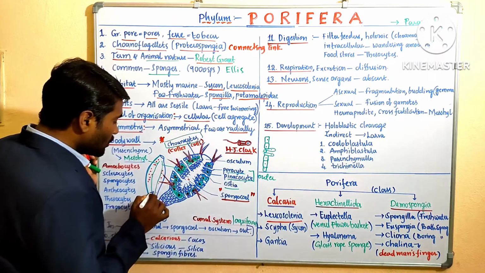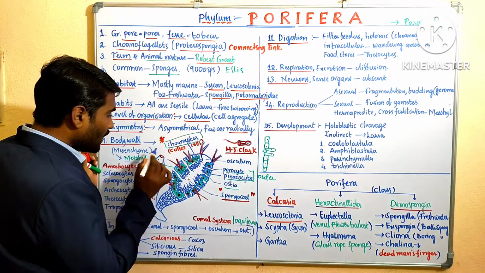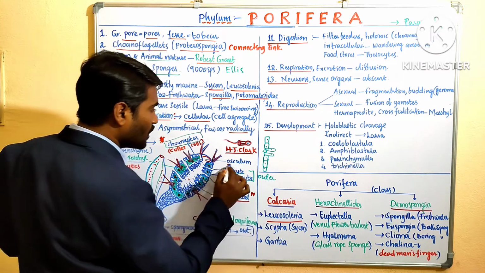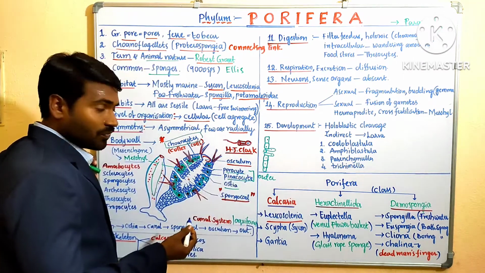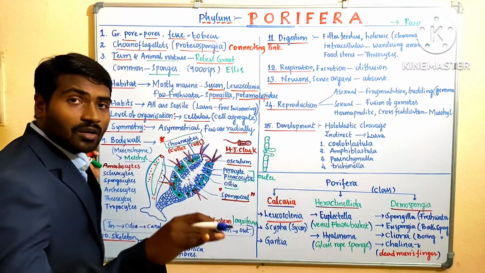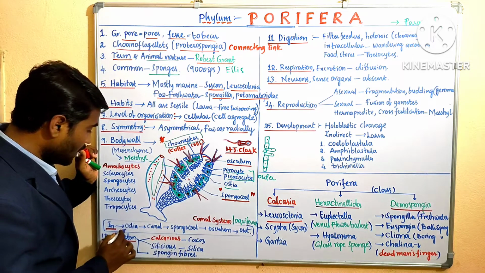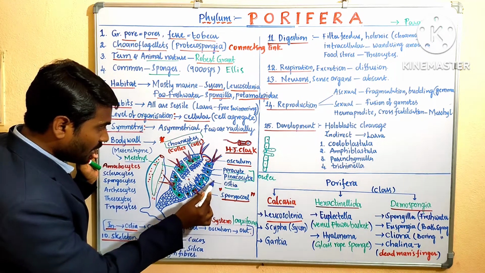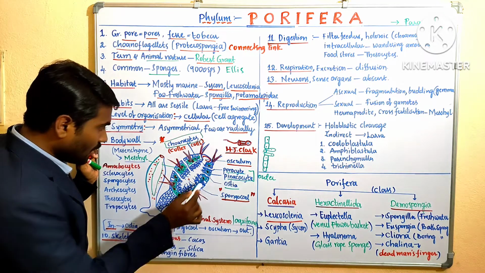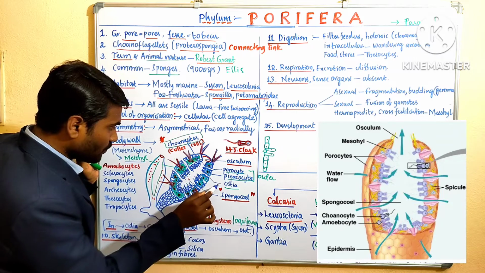Now this spongiocele opens outside through one more opening. This opening is nothing but the osculum. What is the opening? Osculum. So you can see how the water is entering into the sponges. First, water enters into the ostia. Through the ostia, the canal of the porocyte, then into the spongiocele.